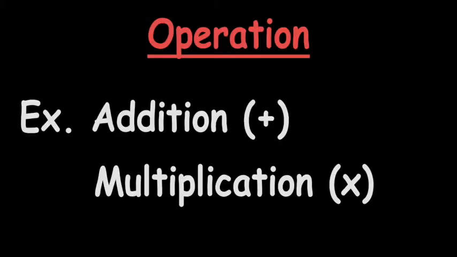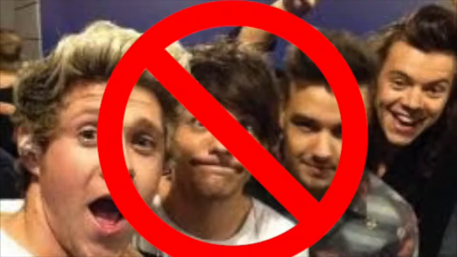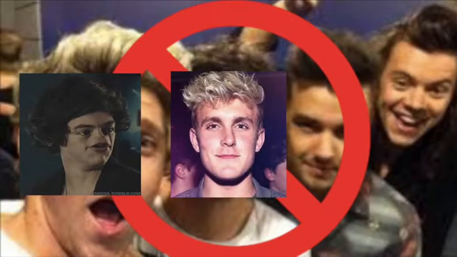So what is a group? A group consists of a set of elements G. Get it? Because it's a group, first letter of group is G. A group must also have an operation you can perform on it. So to shut this down right now, that does mean that One Direction is not a group. You can't add a Harry to a Louis and get a Zayn.